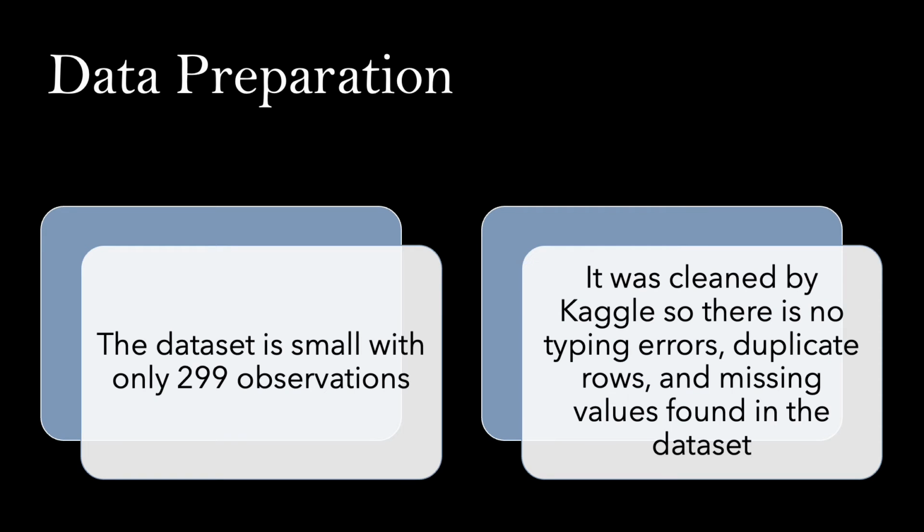So before we go into the machine learning part, we have to do the data preparation. This dataset is a little bit small, with only 299 observations, and it was very clean by Kaggle, so there are no typing errors, duplicate rows, or missing values found in the dataset.